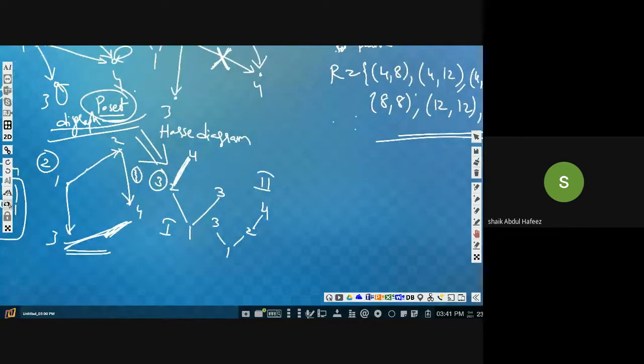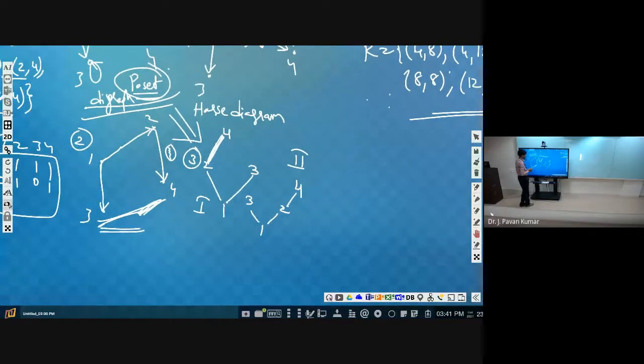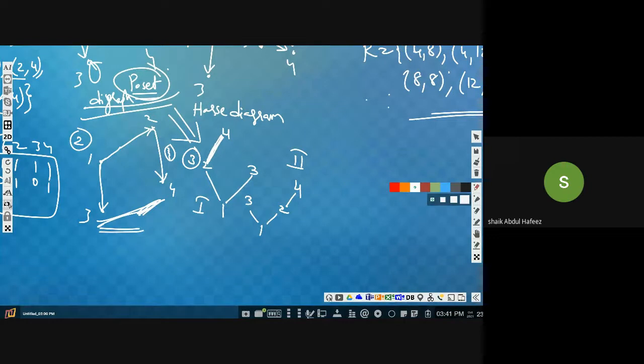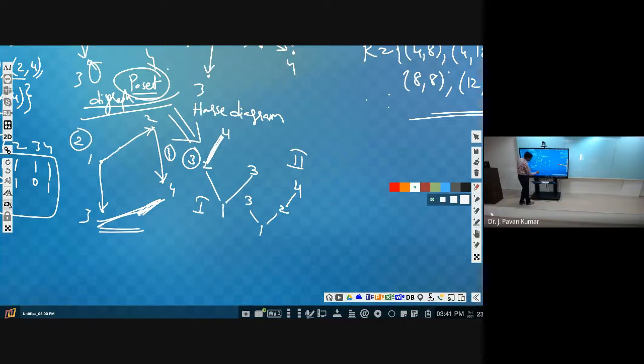One more example we have seen. What is the minimal? Minimal is 3. Maximal? 4. Maximal elements are 3 and 4. You see, 3 is not related to any other element and 4 is also not related to any other element. So 3 and 4 are maximal elements.